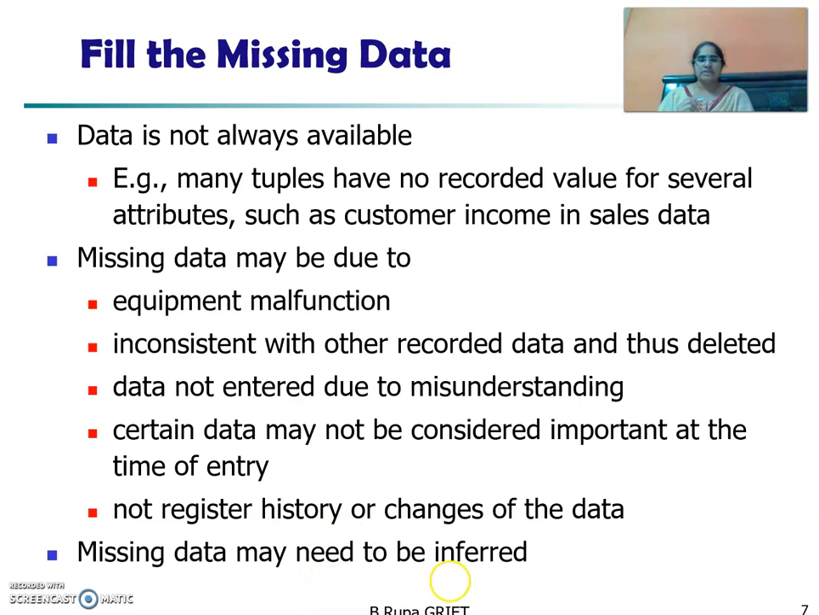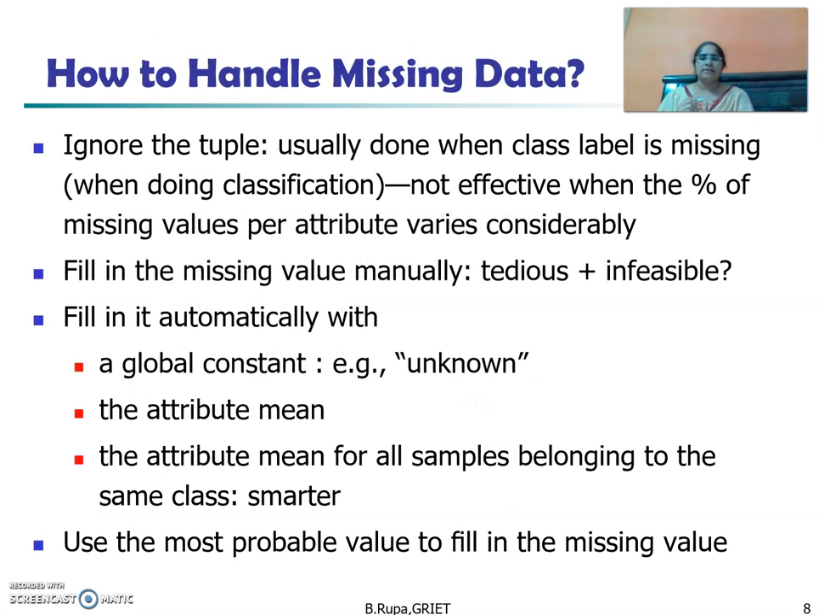The missing data may need to be inferred. We need to fill that missing data. Now we'll see how to handle this missing data. One thing is we need to ignore the tuples. Usually we can do this when the class label is missing, when we are doing classification. When a class label is missing, we can ignore that one. It's not effective when the percentage of missing values per attribute varies considerably. Based on the percentage of the data set, we can ignore the tuples.